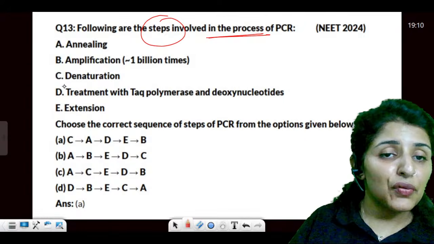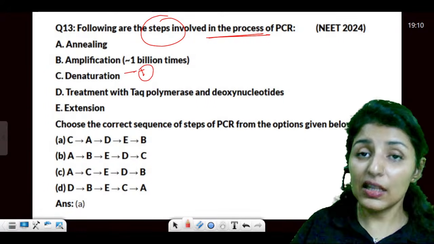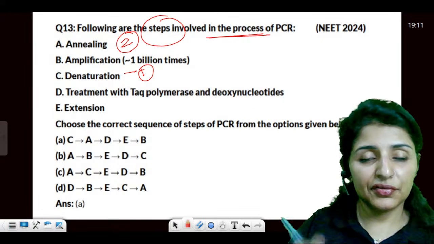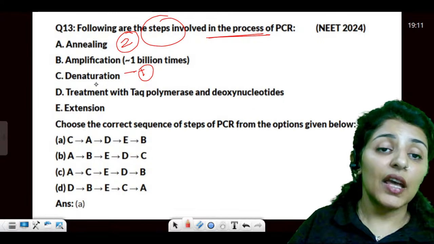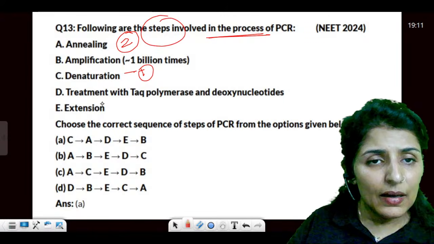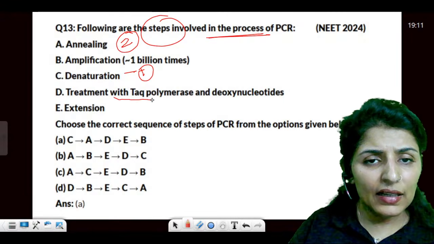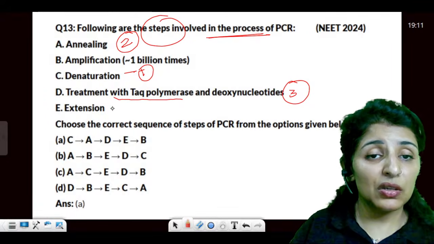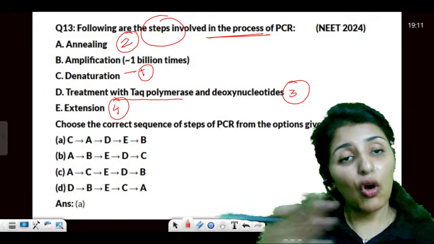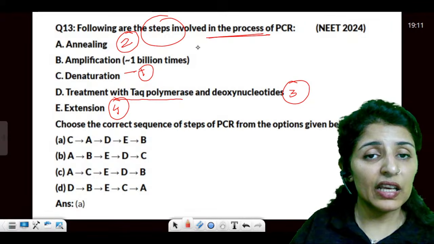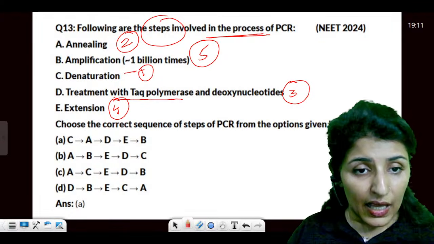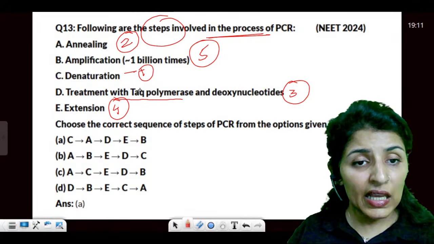Okay. Yes. So first of all, we have denaturation. Denaturation is followed by annealing, that is addition of primase, RNA primer. Then we will add Taq polymerase and deoxynucleotides, and in the presence of Taq polymerase and deoxynucleotides, it will form a long polymer. Extension or elongation will take place, and finally the amplification will occur to 1 billion times. Am I clear here? So answer is C, A, D, E and B.